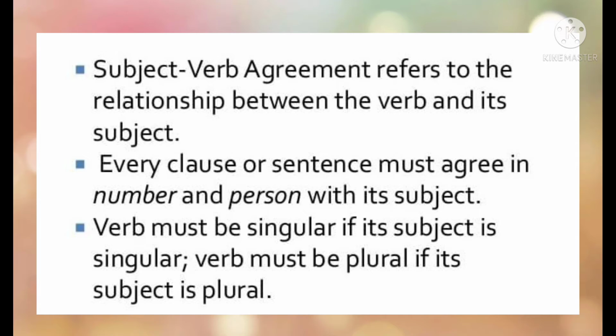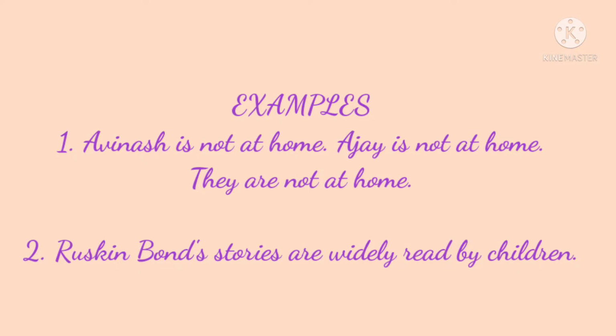Here Ramesh and Mohan, the subject is plural. Then why are we using the verb as singular? Immediately you will form a new sentence and say Ramesh and Mohan are not at home. Like in the example we have seen, Avinash is not at home, Ajay is not at home. They are not at home. You saw? Instead of is we have used are, and instead of Avinash and Ajay we use the pronoun they. We can also write Avinash and Ajay are not at home. This shows the subject verb agreement.